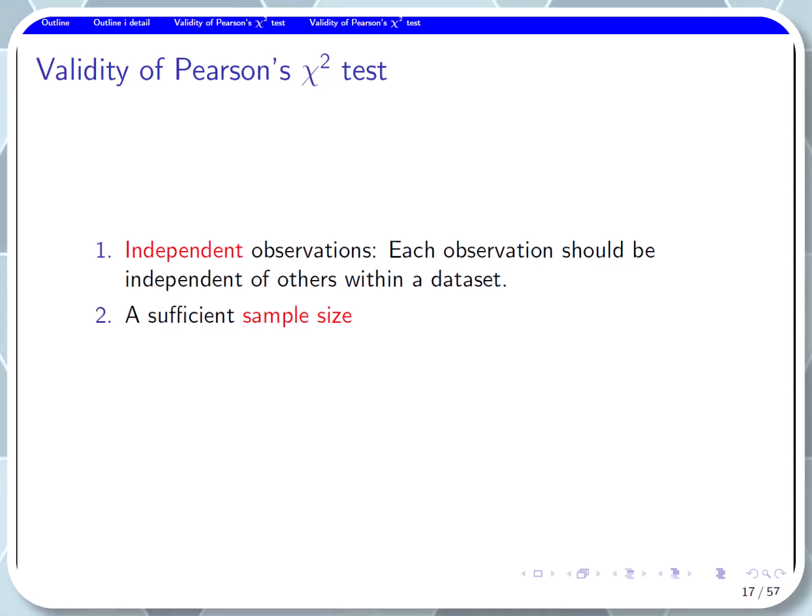Number 2. A sufficient sample size. Number 3. Sufficient expected numbers. Let's go through the second and the third points for the 2x2 table and the table larger than 2x2.